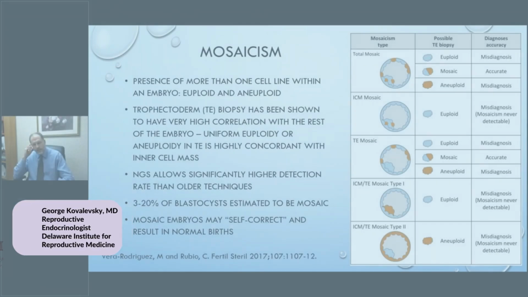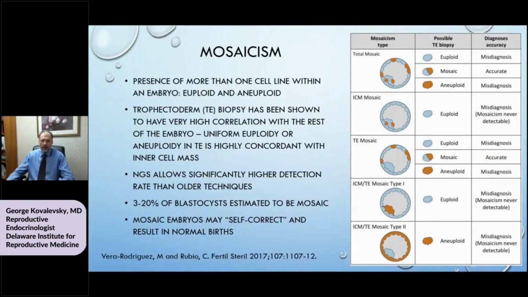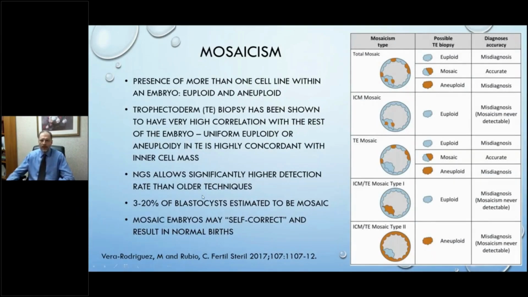And one of the main complexities of PGT-A is the concept of mosaicism. Mosaicism being the presence of more than one cell line within an embryo. And the most common scenario we think of is where there may be aneuploid cells present both in the trophectoderm and in the inner cell mass.